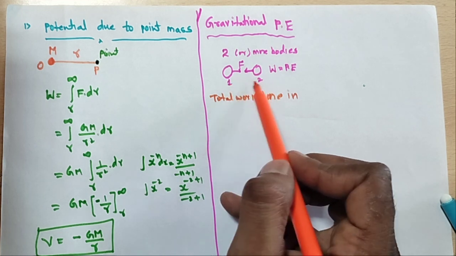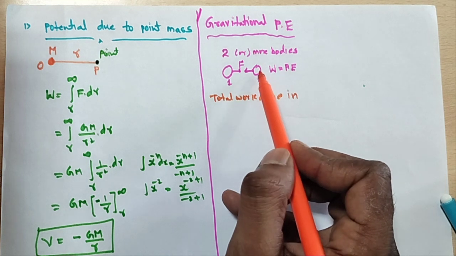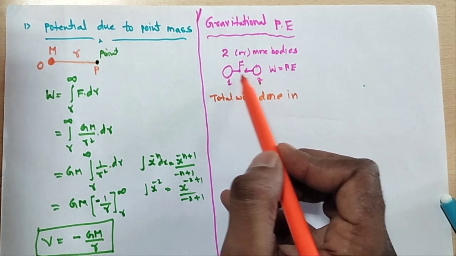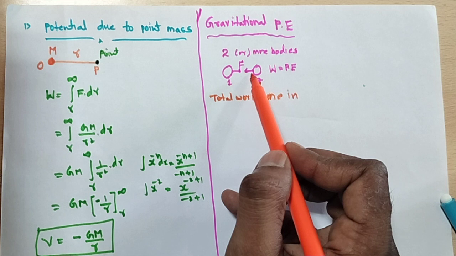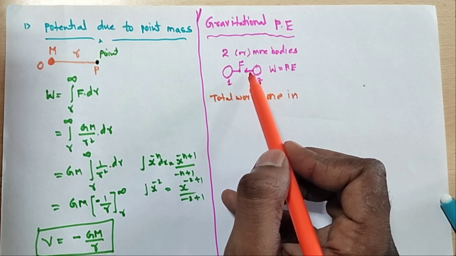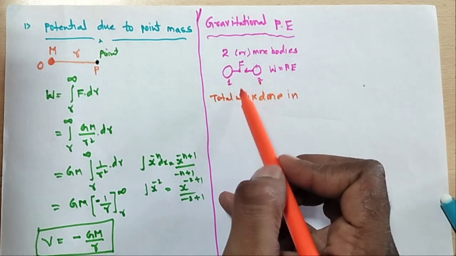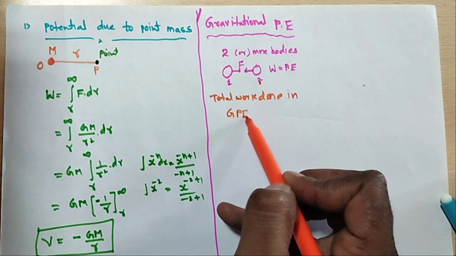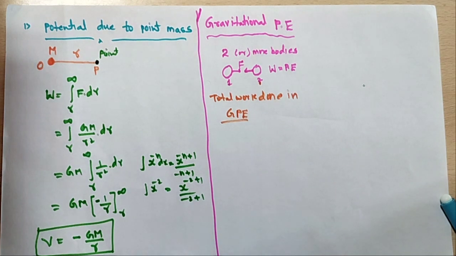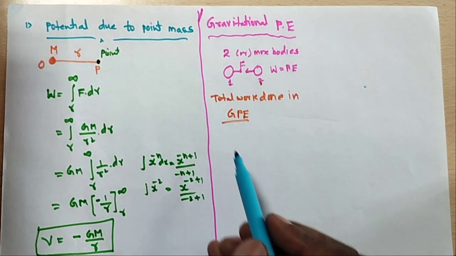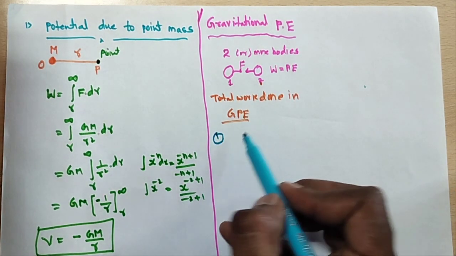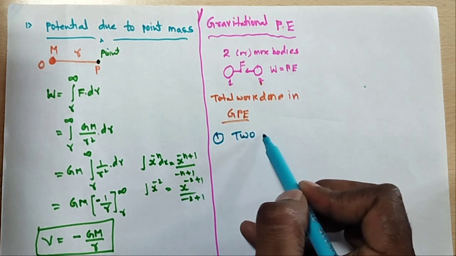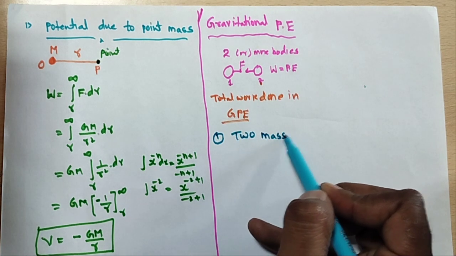Suppose here is one particle and this is a second particle; when placed in their respective places, some work is done. This is in the form of potential energy. This is called gravitational potential energy. Let us take for example a two masses system.